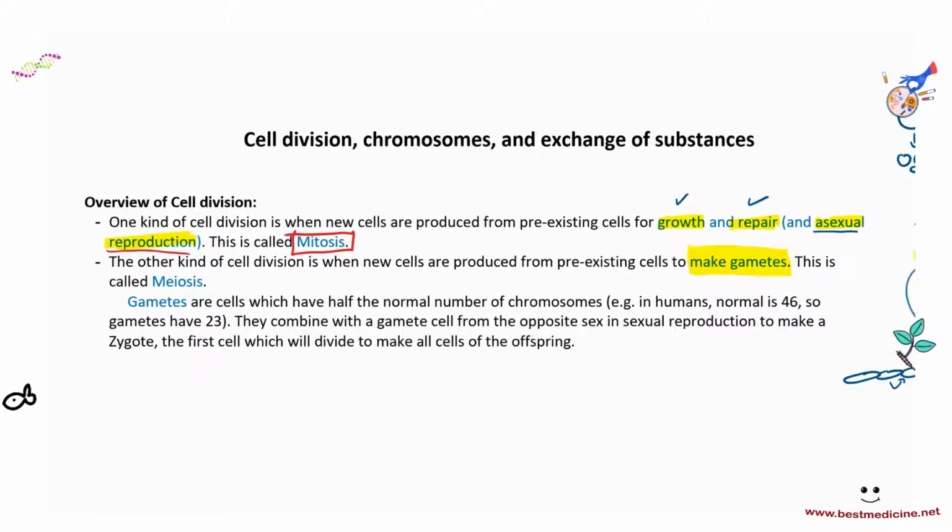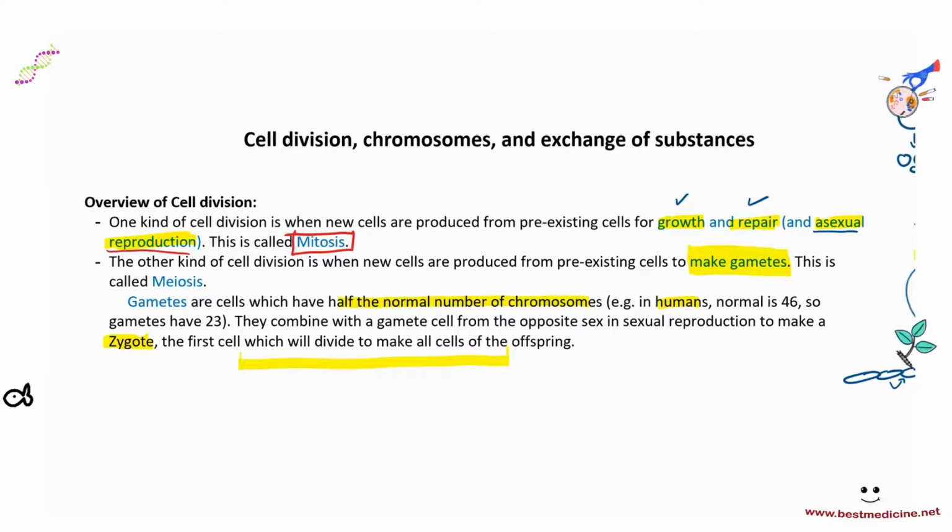So again, the other kind of cell division is when new cells are produced from pre-existing cells to make gametes. Gametes are haploid cells that play a role in sexual reproduction, in fertilization. This is called meiosis. Gametes are cells which have half the normal number of chromosomes. For example, in humans, normal is 46, so gametes have 23 chromosomes, and gametes would be the sperm cell and the female egg cell. They combine with a gamete from the opposite sex in sexual reproduction to make a zygote. A zygote is a diploid cell, not a haploid cell. It is the first cell, which will divide by mitosis to make all the cells of the offspring.